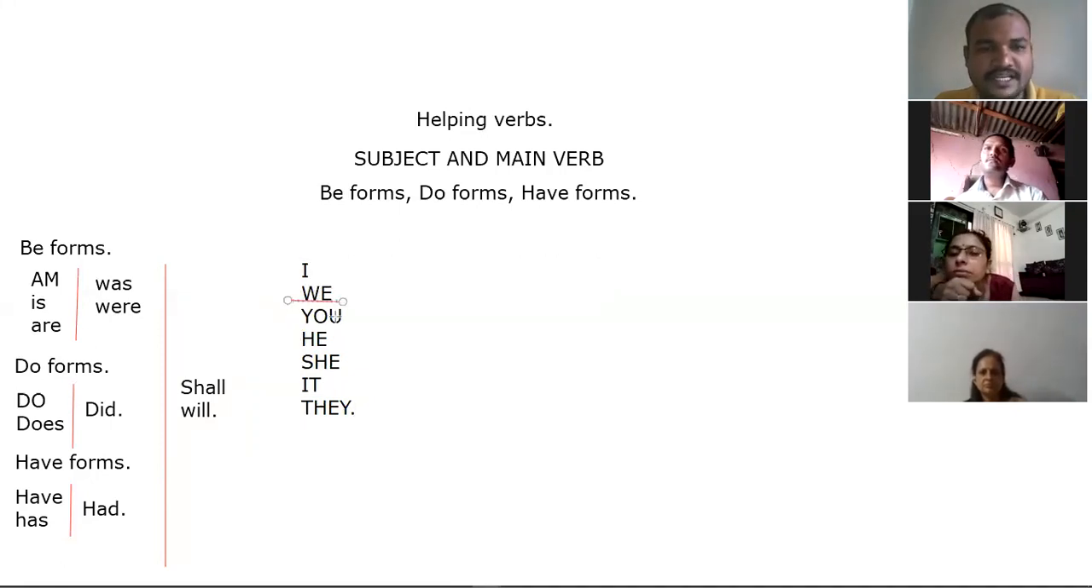So first person singular and plural, second person singular and plural, third person singular and third person plural. Clear? So now, how to make examples.